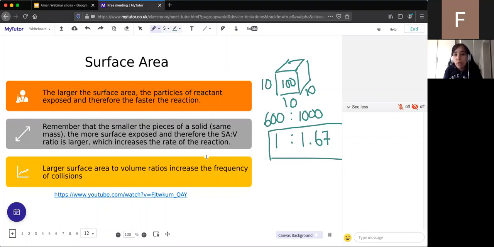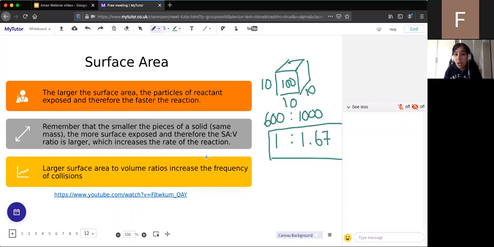So remember the two factors that increase the chance of a reaction happening: the frequency of collisions and the amount of energy in a collision. With surface area, it's nothing to do with the amount of energy in the collisions. In fact, it's to do with the frequency of collisions. Because if there are more particles on the surface, that means there are more frequent collisions that can occur.